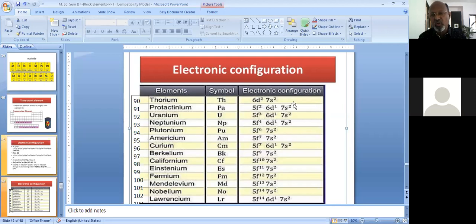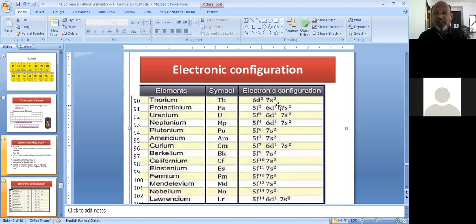There is no question about the 7s orbital, because the 7s orbital is filled at radium, that is atomic number 88. The next incoming electron we have to write either in 6d or 5f, but it is presumed that after thorium, the 5f orbital becomes decisively more stable.